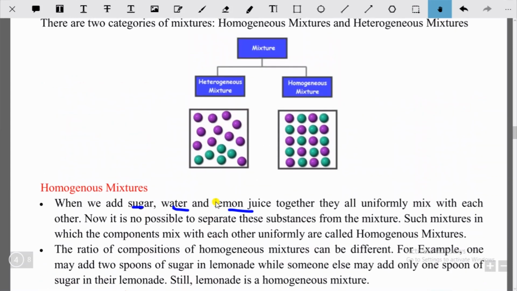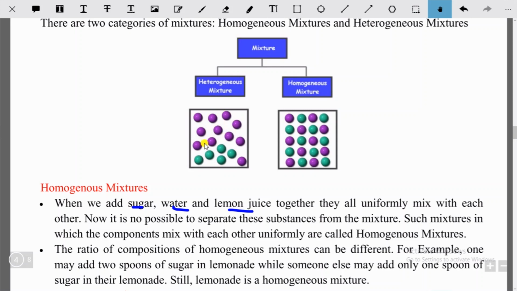So from this diagram, how you can understand: this is a mixture, and it is divided into heterogeneous and homogeneous. We have already understood homogeneous mixture. So here you have a heterogeneous mixture. These are the purple colored balls and these are green colored balls. You see these are randomly placed. There is no symmetry of the composition of the balls.